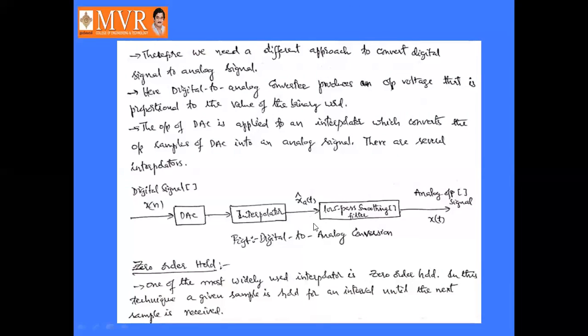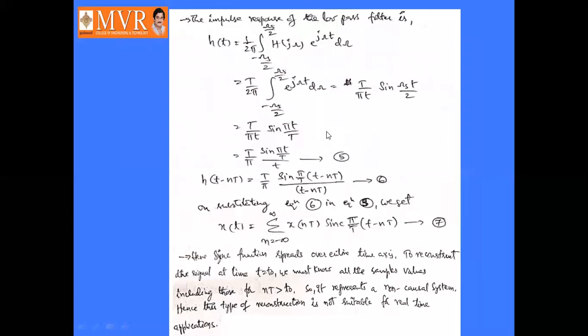So this analog signal can be passed through a low pass smoothing filter, so that we will get the pure analog signal as the output. The interpolator converts the DAC output samples into an analog signal, which can be smoothened by using the low pass smoothing filter, so that we will get the pure analog signal, that is x of t. This is for real-time applications only. Otherwise, the earlier one is enough.